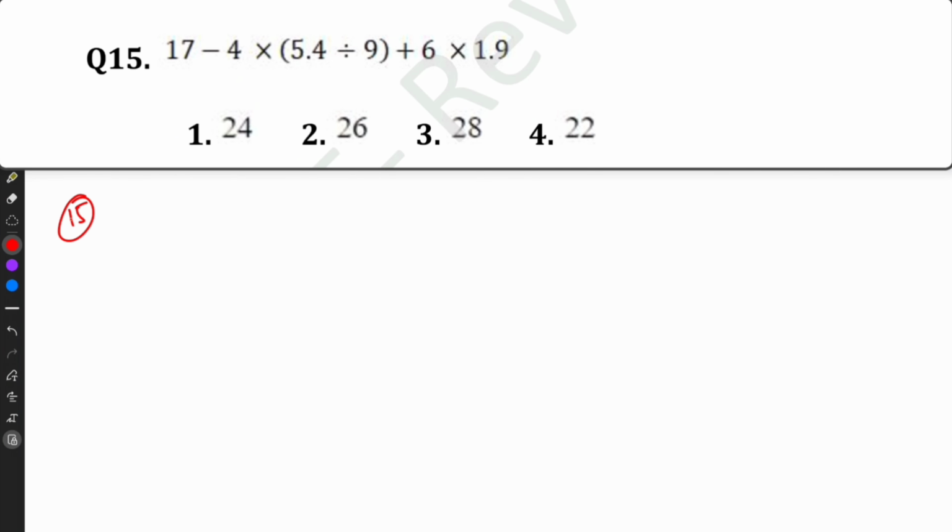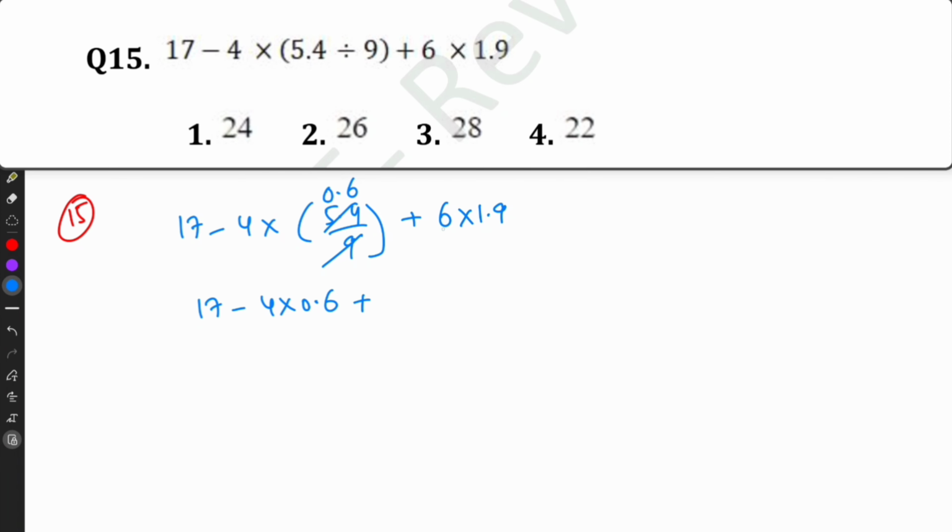Question number 15. 17 minus 4 into 5.4 divided by 9 plus 6 into 1.9, 9 into 0.6. 17 minus 4 into 0.6 plus 6 into 1.9 means 11.4. So 4 into 0.6 means minus 2.4 plus 11.4. So 17 plus 9, that equals 26.